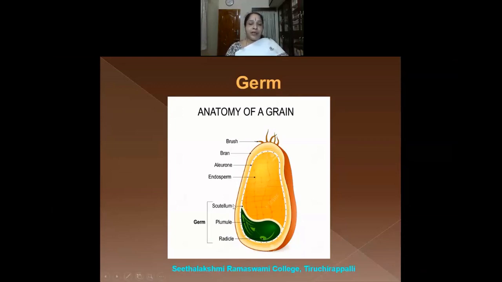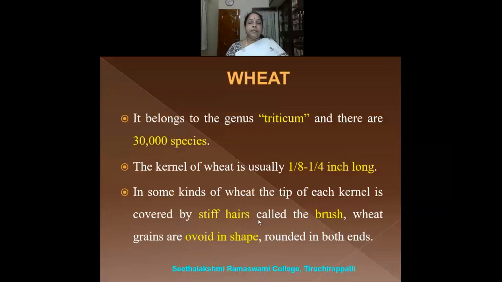And here you can see the scutellum. This is the scutellum and this is the endosperm. When this portion germinates, the scutellum will take the nutrients that are present here and provide them to the germ. So this is the role of the scutellum. We saw the general structure of the cereal grains. Now we shall see the wheat grain.